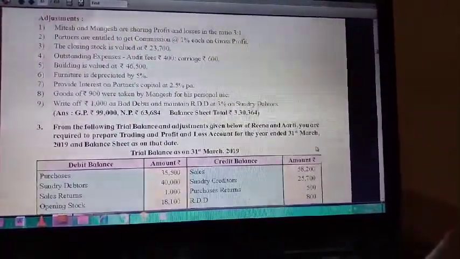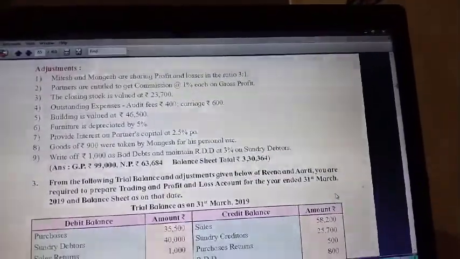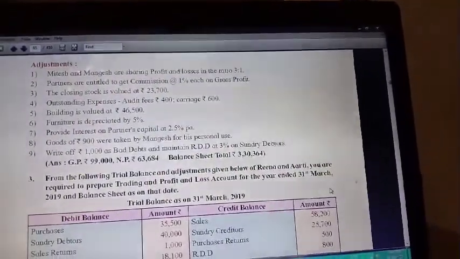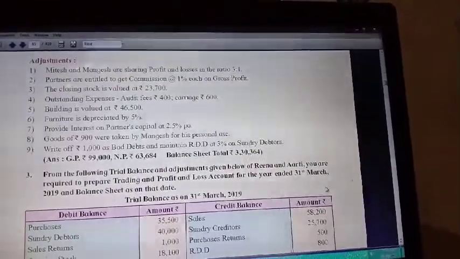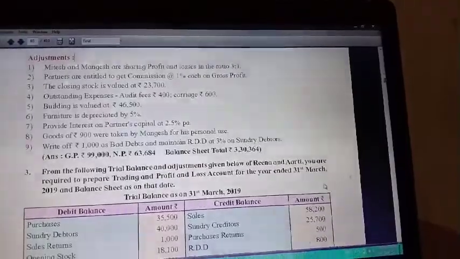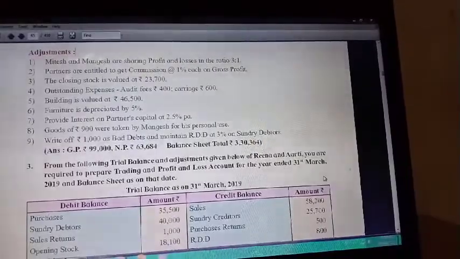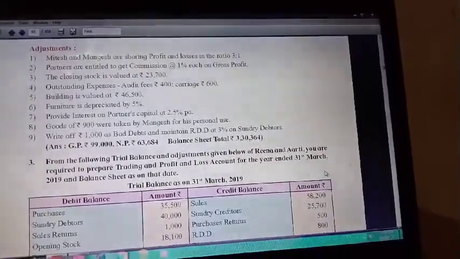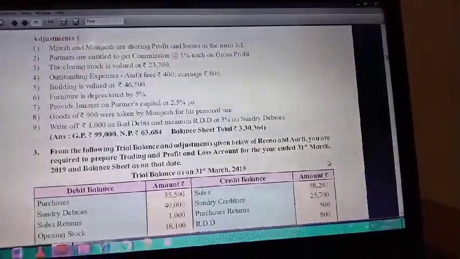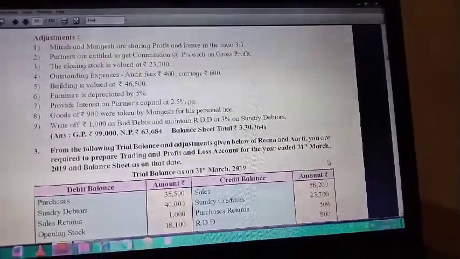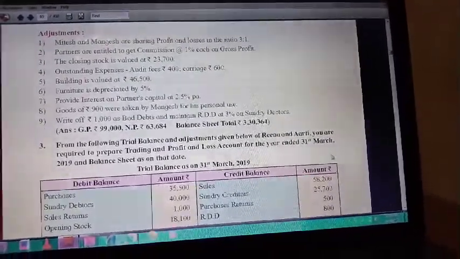Trial balance is over. Now adjustments. First, Mitesh and Mangesh are sharing profits and losses in the ratio of 3:1. Ratio is given, that is 3:1. Second, partners are entitled to get commission at 1% each on gross profit. For this adjustment, you have to calculate gross profit, and on gross profit, partners are entitled to get commission at 1%. Then you have to calculate 1% commission on gross profit.